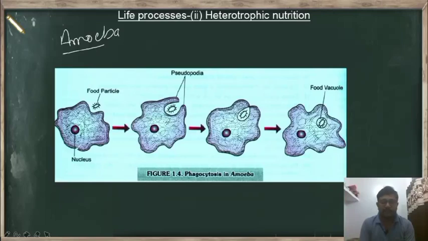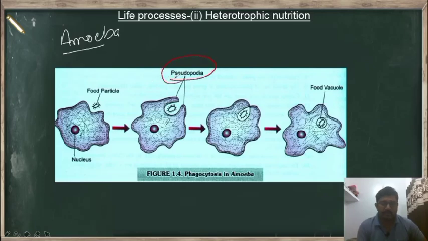And for that reason, whenever the food particle comes near to the amoeba body, the cell membrane of the amoeba is flexible in nature, and due to that flexible nature it forms a furrow-like structure. The furrow-like structure is called